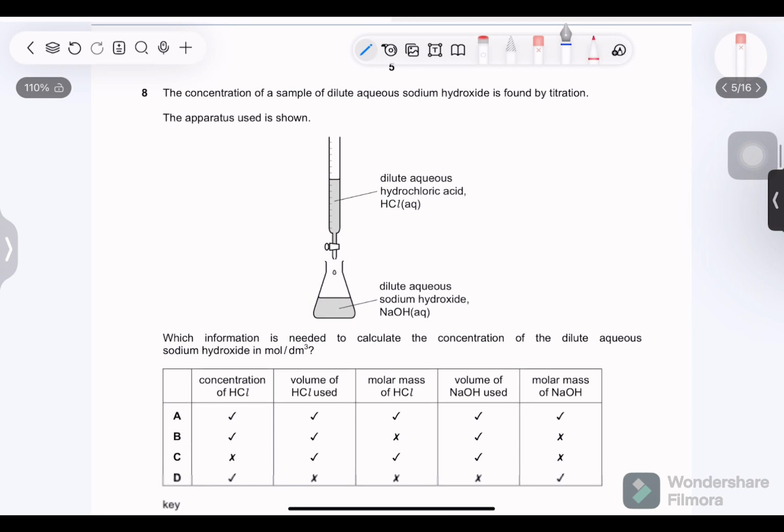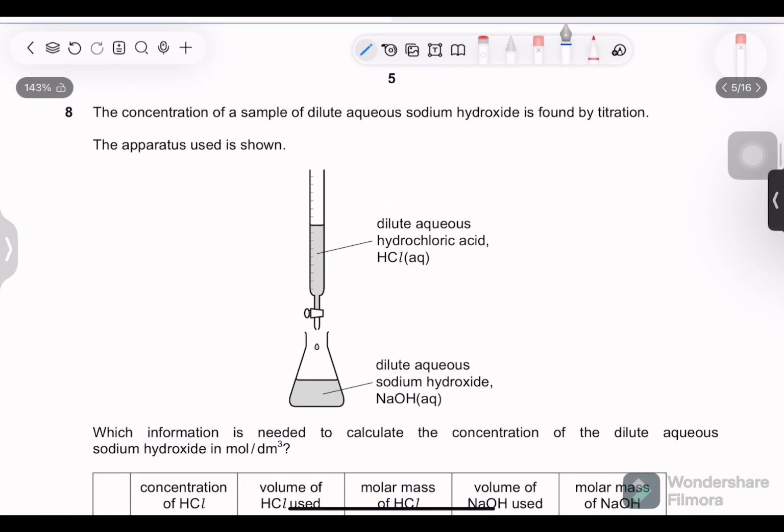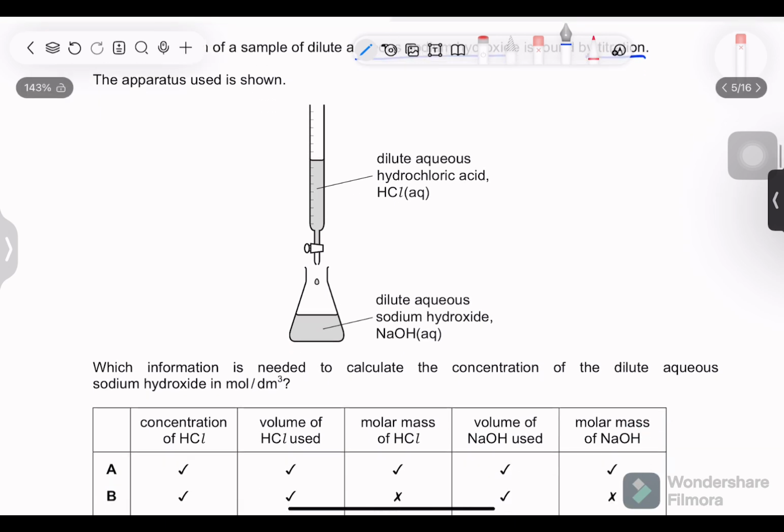Next, the concentration of a sample of dilute aqueous sodium hydroxide is found by titration. The apparatus is shown.